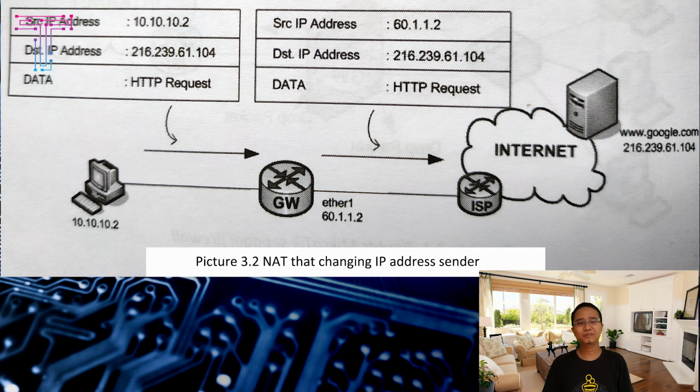Let's look at picture 3.2 like this. Okay. In the network scenario of this video, the MikroTik router will run NAT with the action masquerade. So it changes packet data that comes from the user computer to look like it comes from the router that has IP address 60.1.1.2. This causes the server on the internet not to know that the one accessing it is a user computer with IP address 10.10.10.2 and 10.10.10.3 and so on. The server on the internet just knows that the one accessing it is the router with IP address 60.1.1.2.